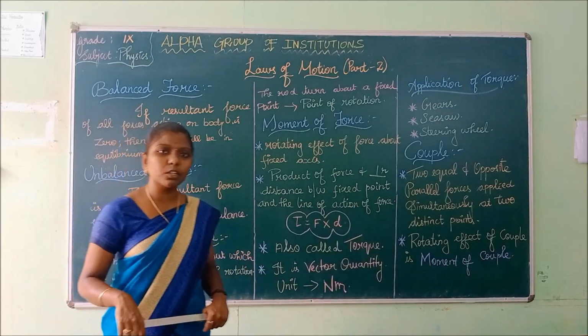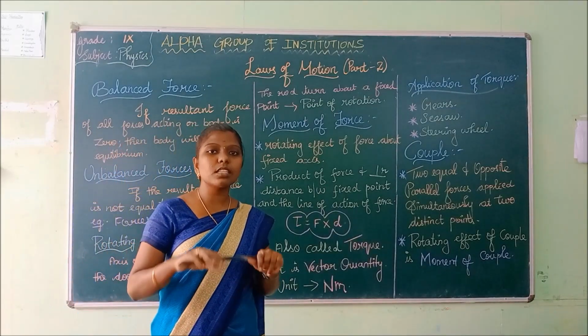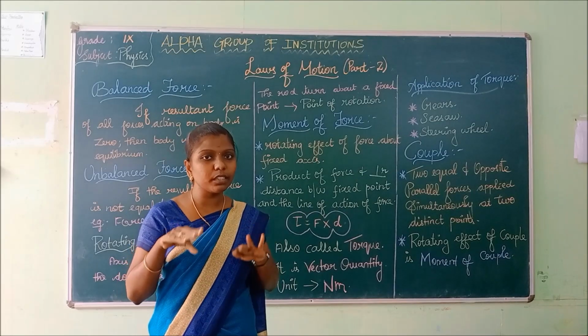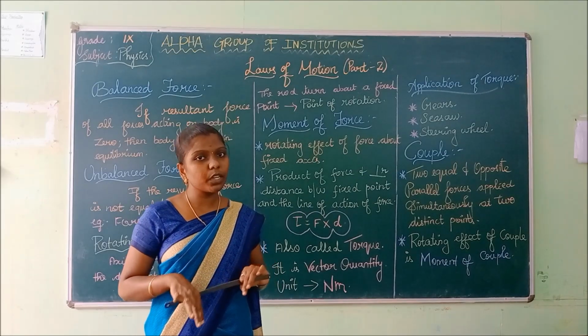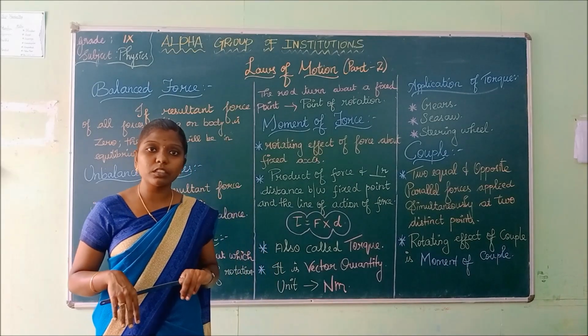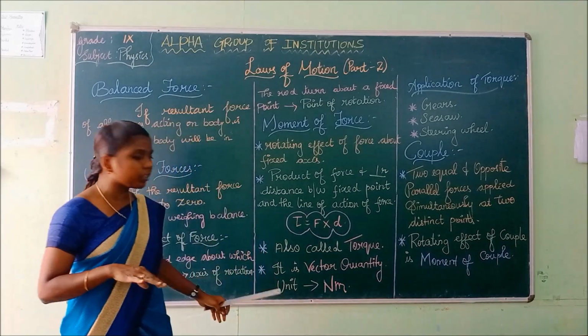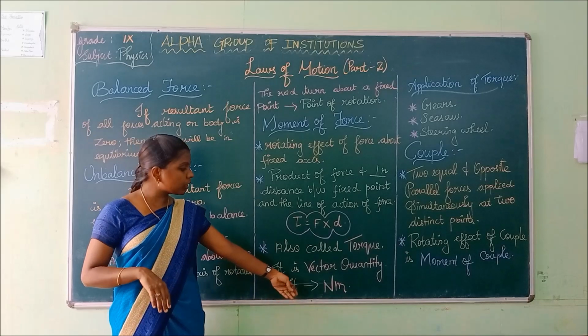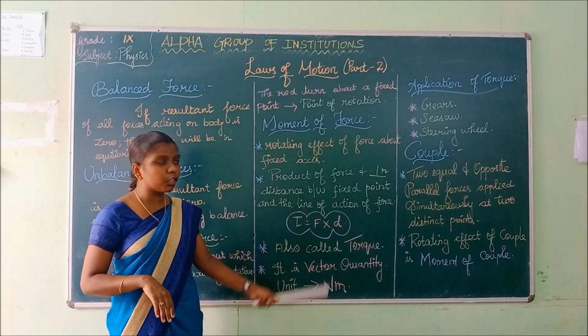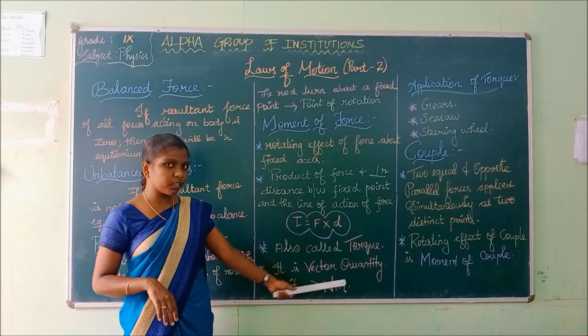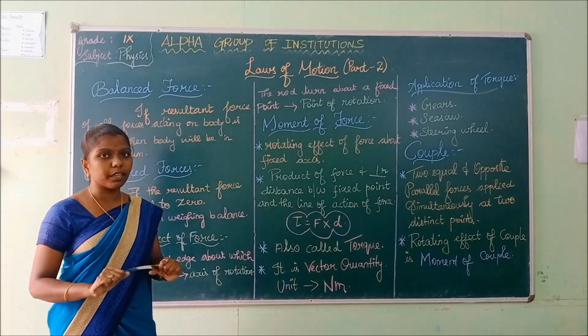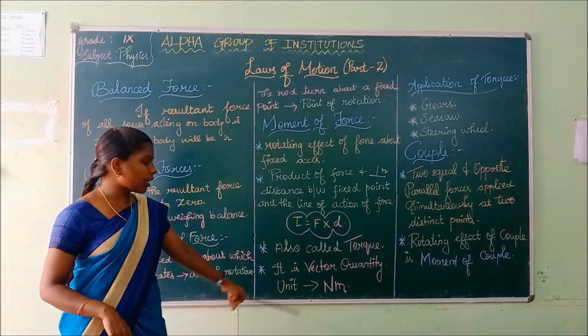What does vector quantity mean? The quantities that have both magnitude and direction are called vector quantities. So this moment of force is a vector quantity, since it has both magnitude and direction.